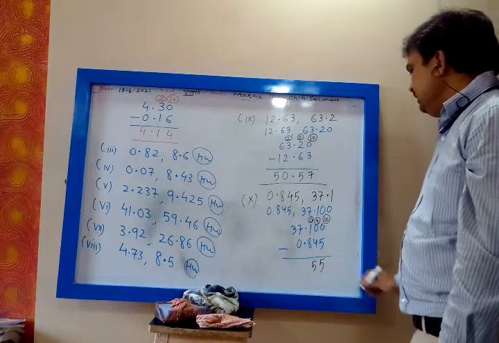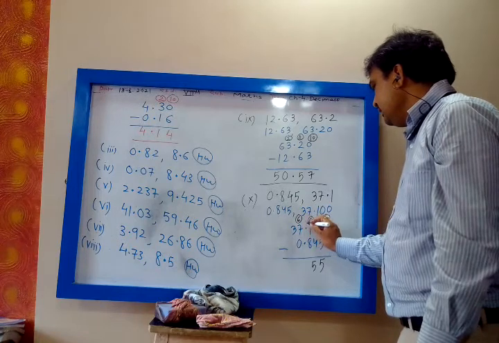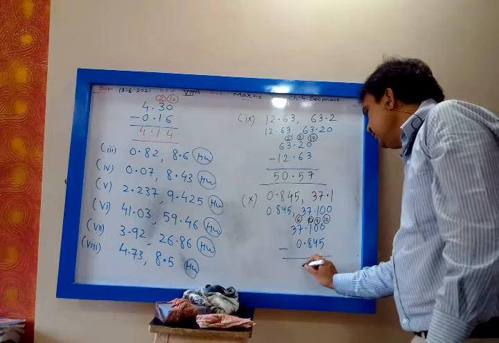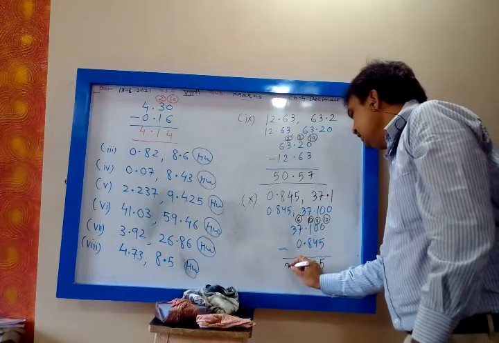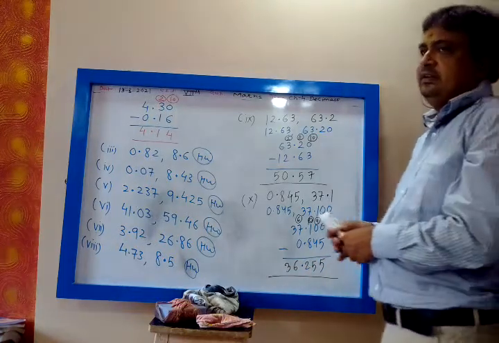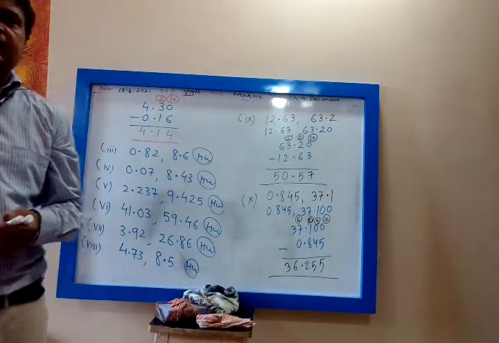Then this is 0, 1 will be carried. 7 will become 6. Then 0 becomes 10. 10 minus 8 is 2. Then 6 minus 0, 6. So 36.255. 36.255 is the correct answer.